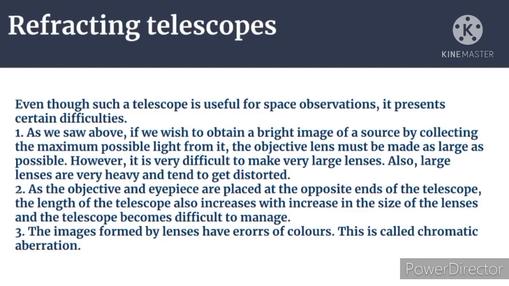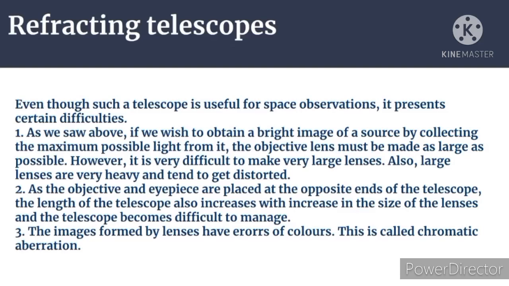As we saw above, if we wish to obtain a bright image of a source by collecting the maximum possible light from it, the objective lens must be made as large as possible. So for collecting maximum light and getting a bright image, we need to make the objective lens as large as possible. However, it is very difficult to make very large lenses. Also, large lenses are very heavy and tend to get distorted. So we cannot carry large lenses to the mountains.